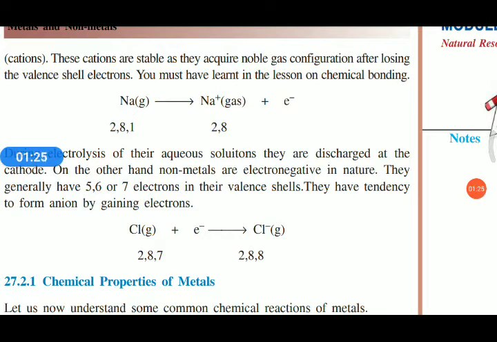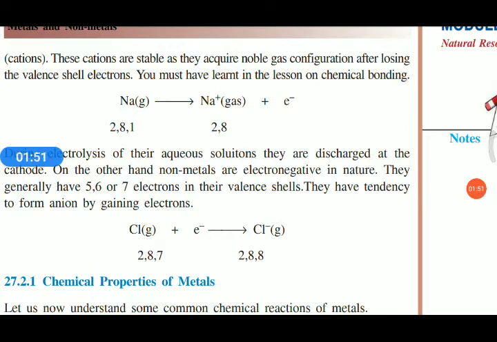As we know, sodium is a metal. It has 11 electrons and 11 protons. Its atomic number is 11. Sodium loses 1 electron and becomes a sodium ion, Na+.